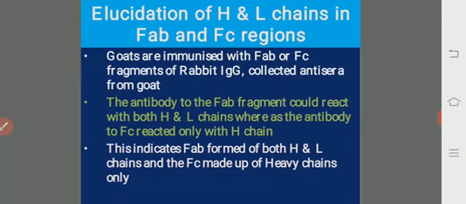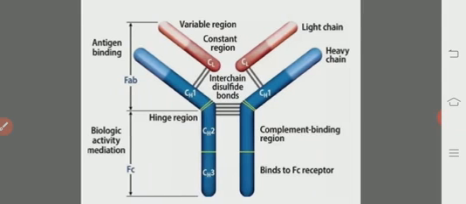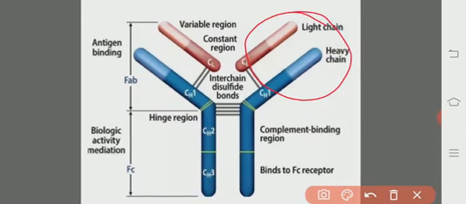If you observe, the antibodies that are formed to the FAB fragment could react with both heavy and light chains, whereas the antibody to FC reacted only with the heavy chain. That indicates that FAB is formed of both heavy chains and light chains, whereas the FC portion is made up of only heavy chains. So that is also seen here. Here in the FAB region, we see both the heavy chains and the light chains, whereas in the FC region, we see only heavy chains.